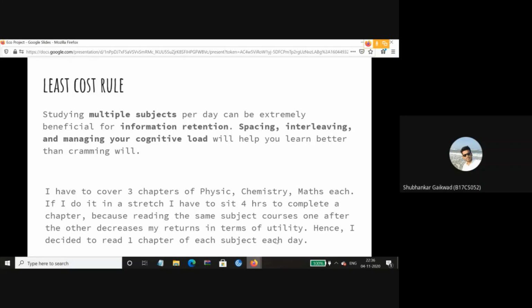since we all know that studying multiple subjects per day can be extremely beneficial for information retention, spacing, interleaving and managing our cognitive load will help us learn better than just cramming up. That is, in easy words, if I have 3 chapters to cover of physics, chemistry and maths each, if I try to do it in a single stretch, I will have to sit 4 hours to complete a chapter, because reading the same subject courses one after another will decrease my returns in terms of utility. Hence, for me, a much better option is to read just one chapter of each subject each day.